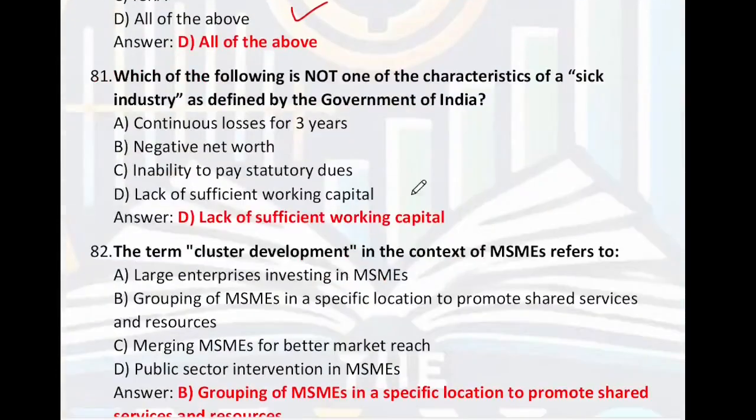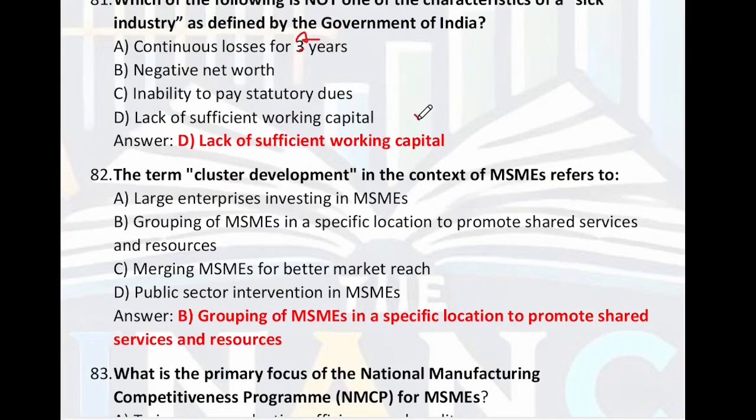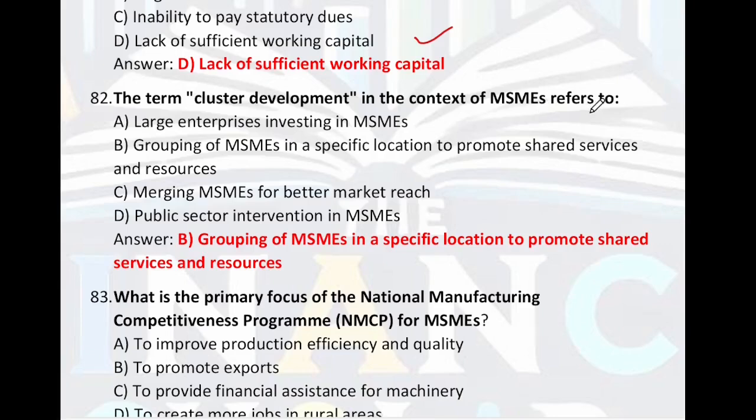Which of the following is not one of the characteristics of SIG industry? Continuous loss for 2-3 years, negative net worth, inability to pay statutory dues, lack of sufficient working capital. So right answer is lack of sufficient working capital, and in option A it must be 2 years here only, not 3 years. Okay, so D is the right answer. The term cluster development in the context of MSME refers to grouping of MSME in a specific location to promote shared services and resources. B is the right answer.